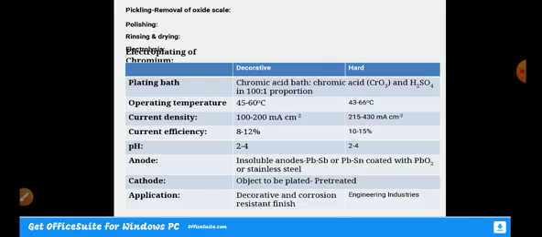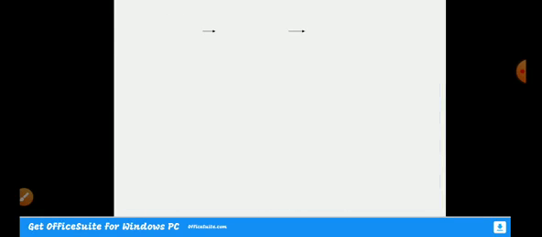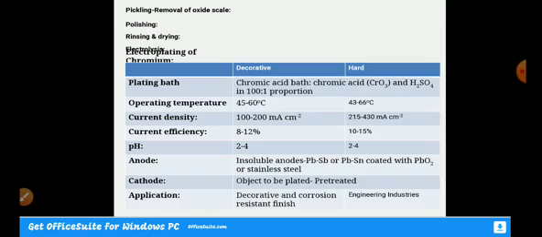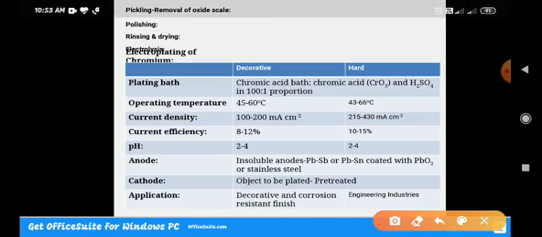You have to concentrate more on current density. In decorative, where the thickness is very less, we maintain 100 to 200 milliampere per centimeter square, or we can also say amperes per meter square. Current density is the distribution of current across the electrode. In hard chromium, the current density is 250 to 430 milliampere per centimeter square. The current efficiency is 8 to 12 for decorative, and 10 to 15 for hard.